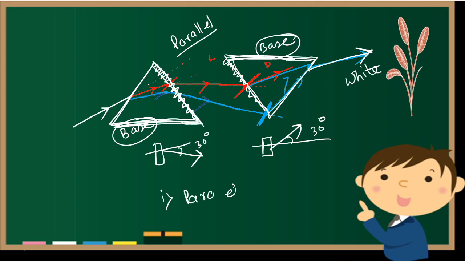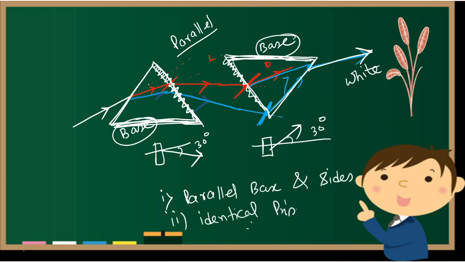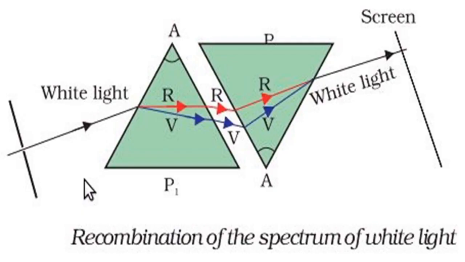Second, the prisms are identical. Both prisms are the same. Then the same bending will come, first downwards and then upwards. So they will again come to the well-mentioned place and merge and produce white color. So that is the picture: white and red, the shifting, the bending of the color, and again they are merging. In your book also the same diagram is given.